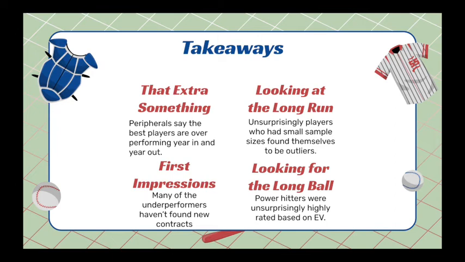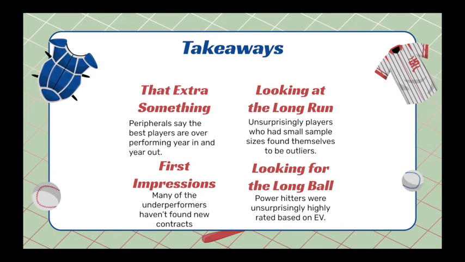Beyond that, we found that players who only had a small sample size to prove themselves were outliers in the data set. Players like Byron Buxton and Mike Trout last season were hurt very early on, and as a result, their already staggeringly impressive numbers were not considered sustainable by the model. And the model was correct in that assertion. Nobody has ever had a season like Byron Buxton was on pace to last year.